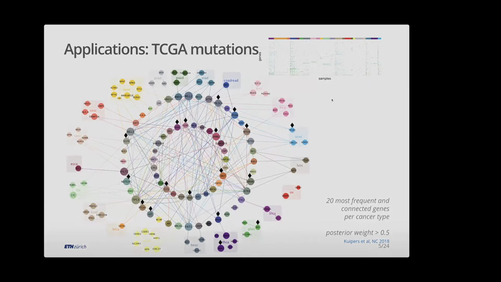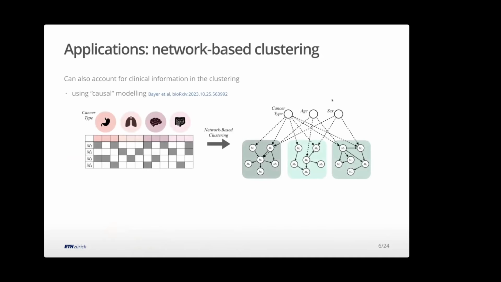Before I go into that, what we realize is we can abuse the causal representation to help us do this clustering more cleverly. There are some variables that affect mutations, like the stage of the cancer. Later stages have more mutations. Older patients have more mutations. The tissue type also affects which genes are likely to be mutated and selected for in cancer.